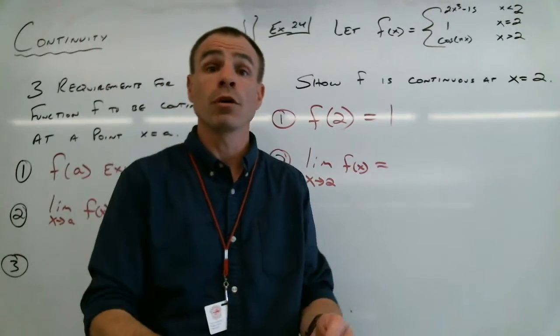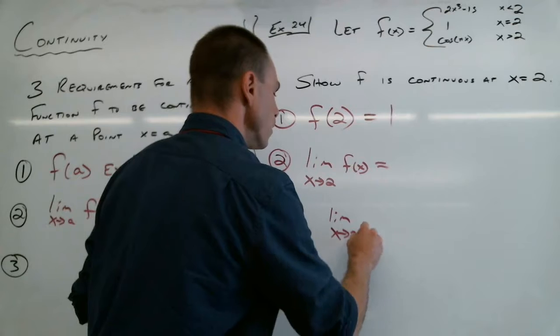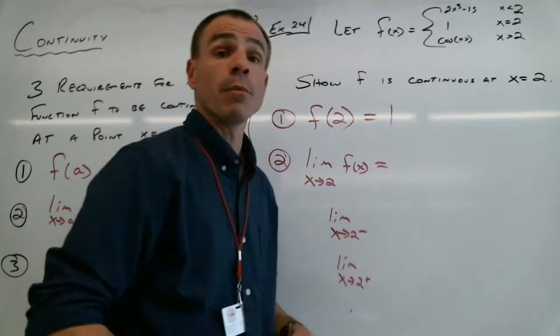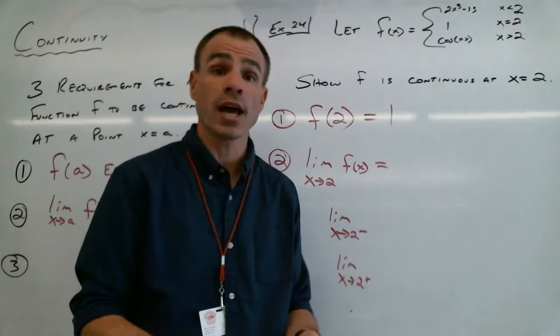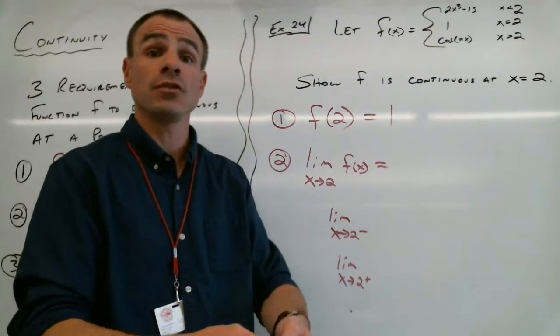Okay? Well, in order for us to do this, we have to check the limit as x approaches 2 from the left, and the limit as x approaches 2 from the right. We have to do both sides, both one-sided limits. If we get the same value, then the limit will exist in general.